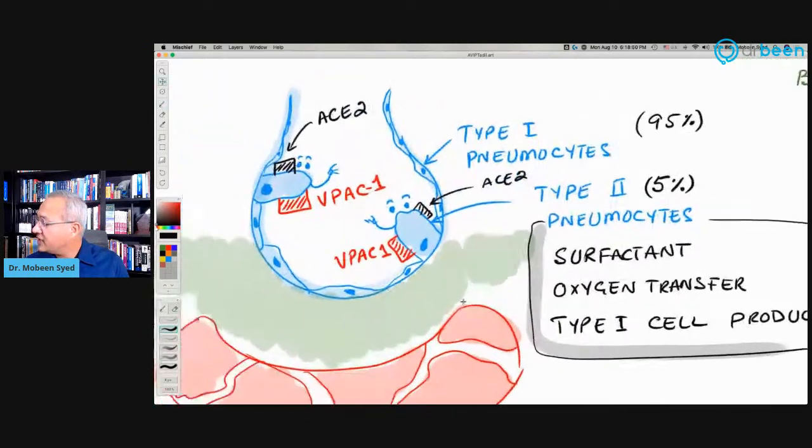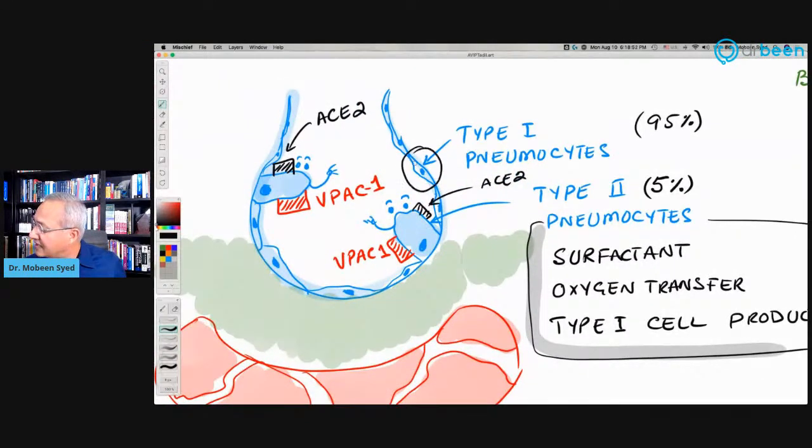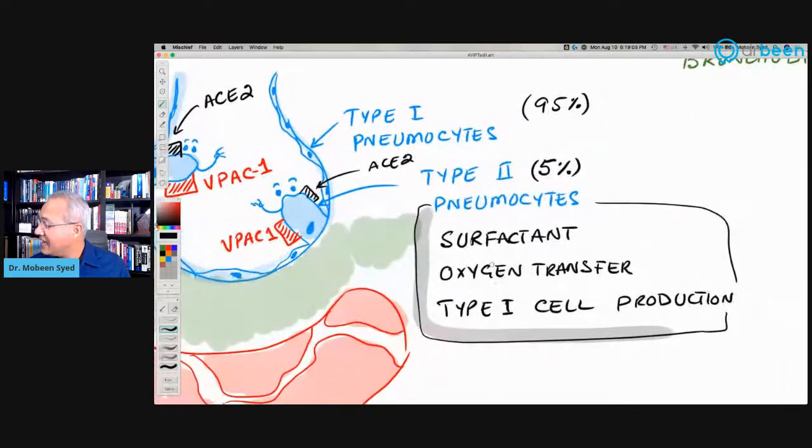Type 1 pneumocytes are these flat cells. They are 95% of the alveolus. Type 2 pneumocytes are these tall cells. They make 5% of the alveolus, but check this out. Type 2 pneumocytes are responsible to make type 1 pneumocytes. So type 1 pneumocytes are like the children of type 2 pneumocytes. So type 2 pneumocytes are parents. It is their function to replenish type 1 pneumocytes.